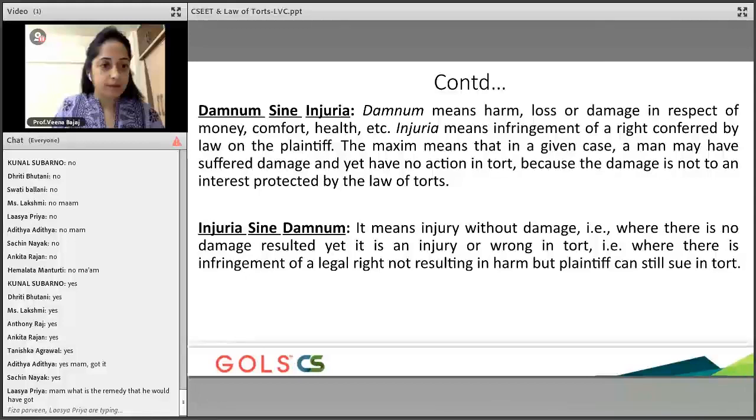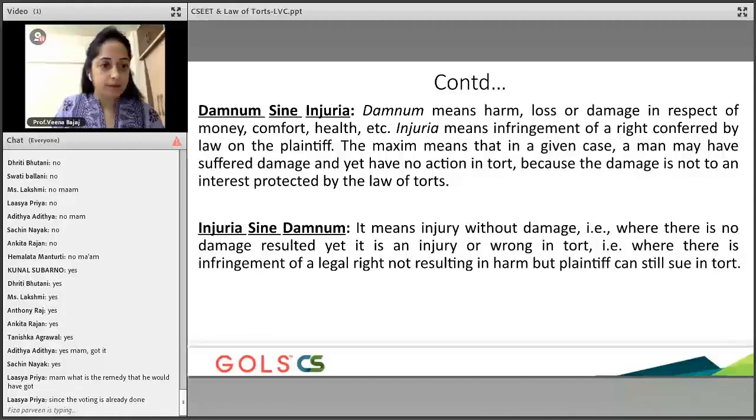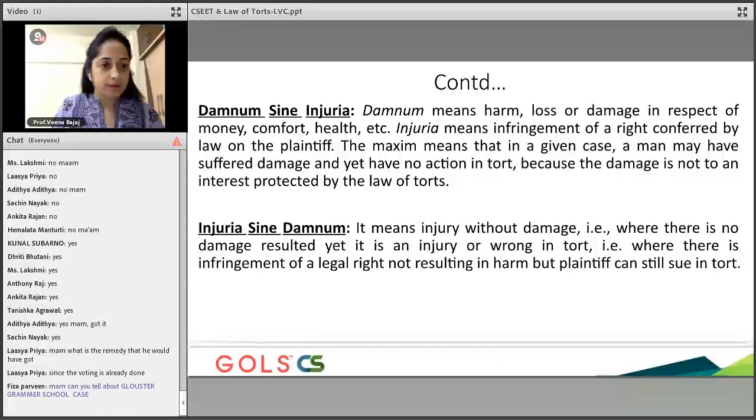As I told you, Priya, in case of the law of torts, at this stage we do not know the damages or the remedy, because these are all unliquidated damages, which means these are remedies which will be decided by the court.